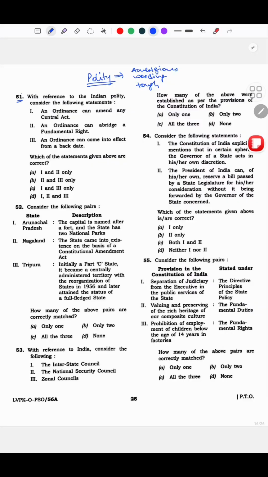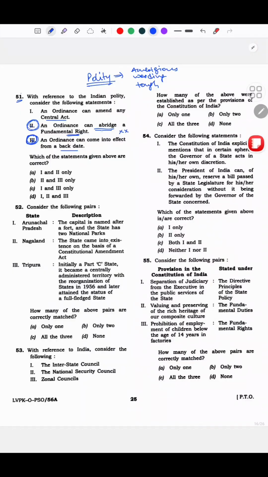With reference to Indian polity, consider the following. Ordinance can amend any central act. Okay. Ordinance can abridge a fundamental right. Okay. Ordinance can come into effect from a back date. The thing here is, I did not know anything about this. Like exam mein I was confused. Matlab basics about ordinance I know, but specifically can it come into effect from a back date, I did not know. Can it abridge a fundamental right? Yes or no, I don't know. But can it? I was not sure.